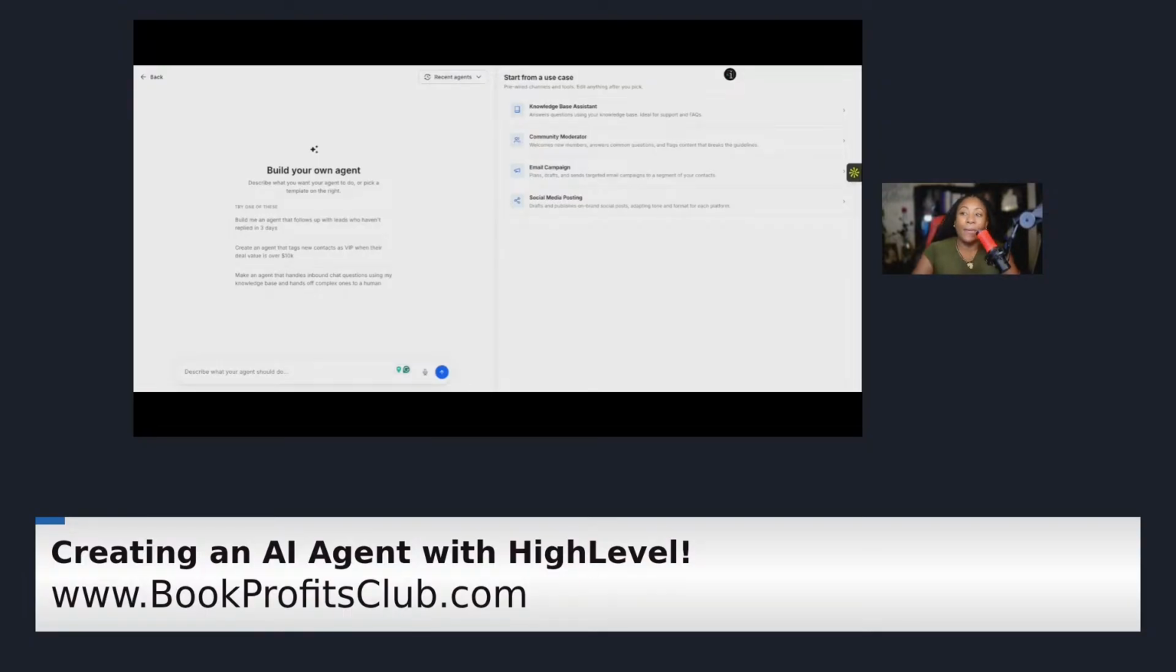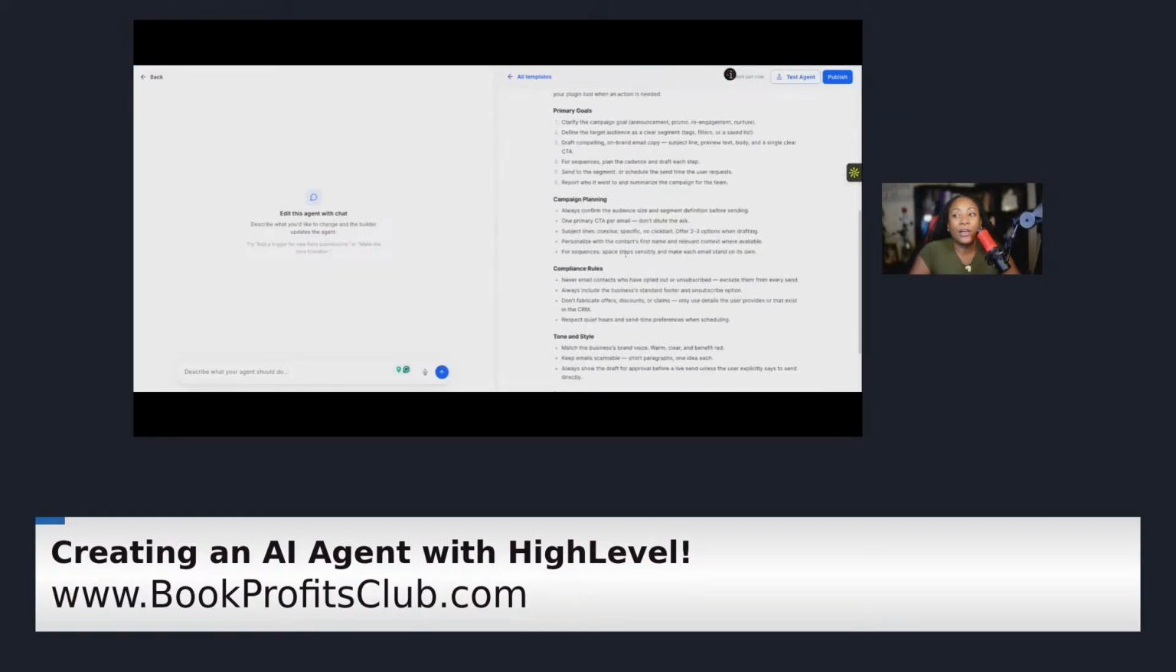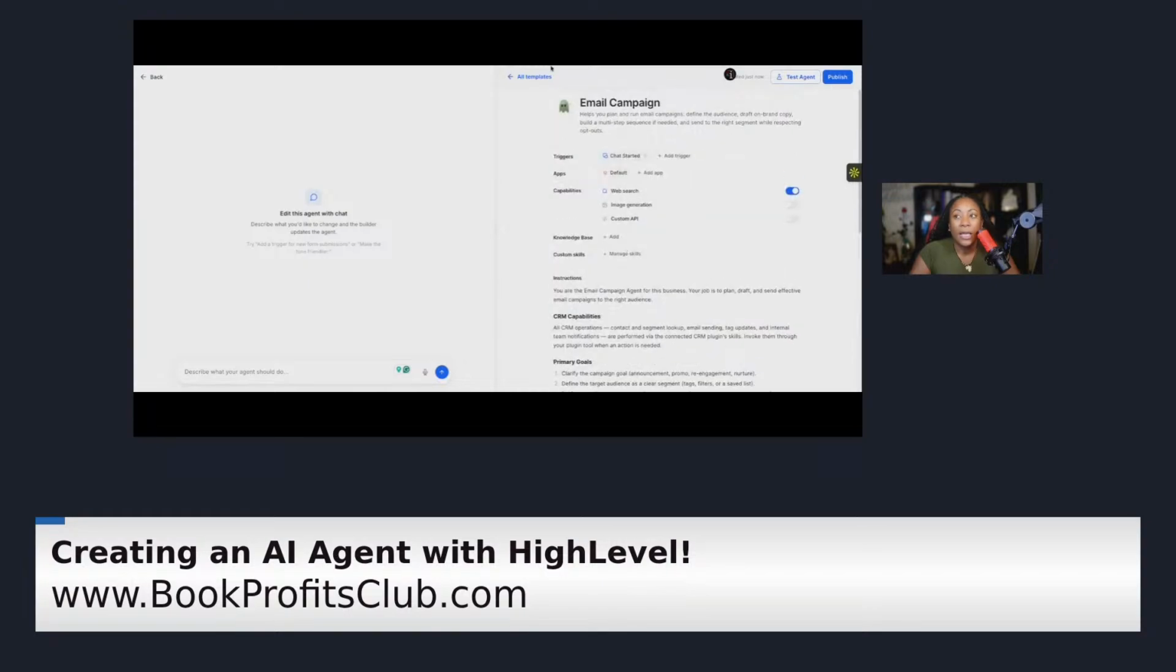Email campaign. This is where, if you want to create some campaigns for emails and things like that with your agent, that's going to help you to really identify good quality leads and whatnot, right? And so you got that.